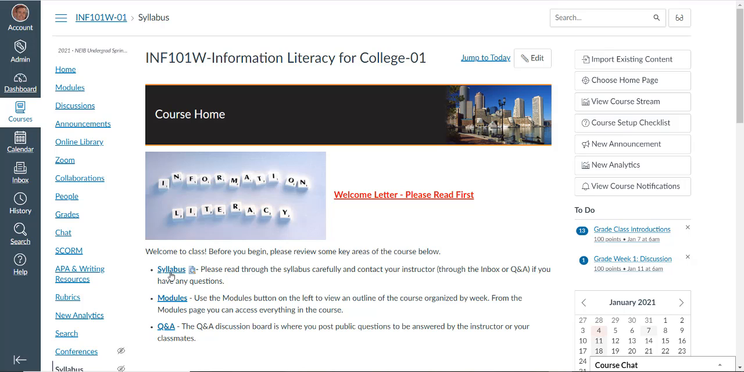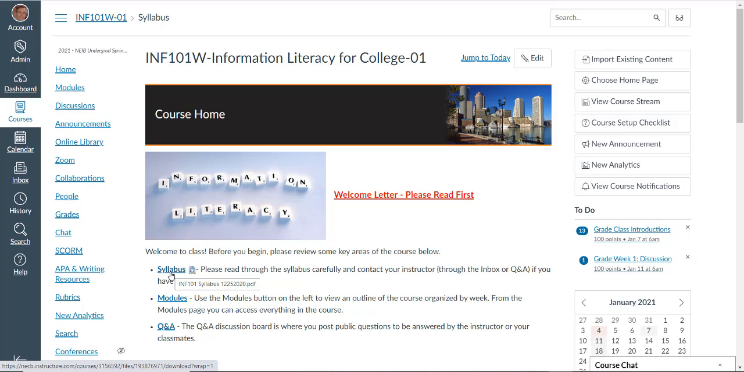Other links here which are important, the syllabus. The syllabus is a document that runs several pages. Every class that you take here at the college will have a syllabus. It's a document that breaks out week by week what is expected of you, the discussion question, information on assignments and quizzes. It really helps guide you, like a map that leads you through the course.